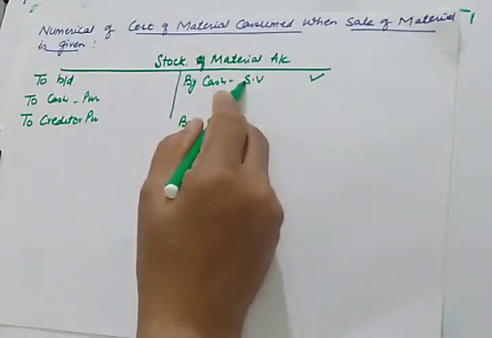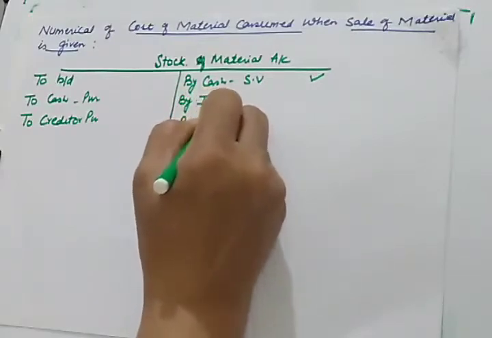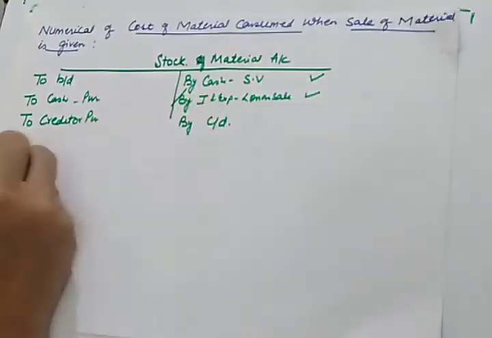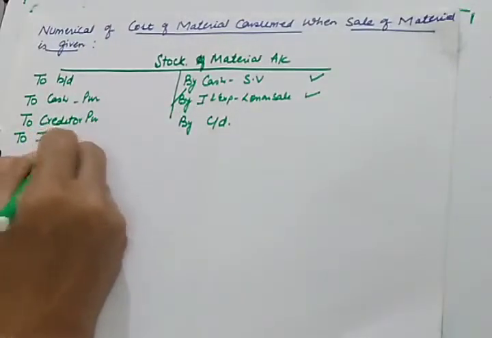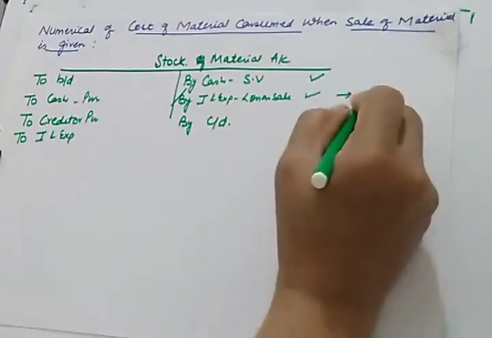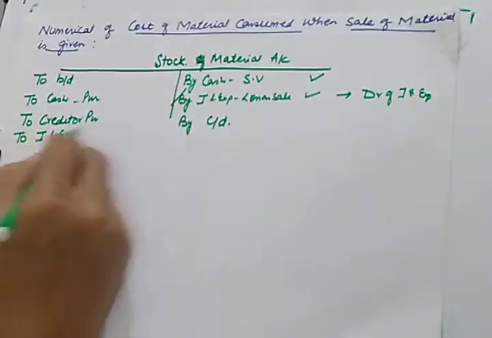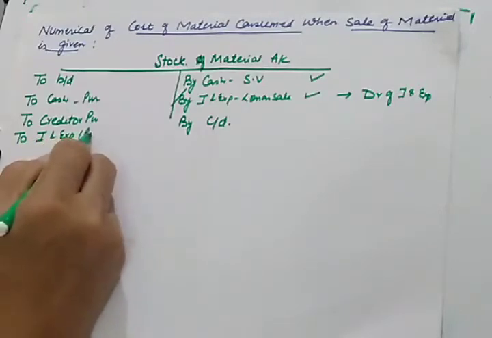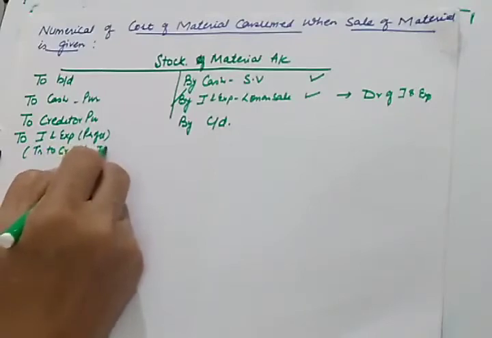And if on this sale you have a loss, this loss will be recorded here: income and expenditure, loss on sale. And if there is a profit, it will be recorded here. This loss will be transferred to the debit side of income and expenditure, and this profit on sale will be transferred to the credit side of the income and expenditure account.